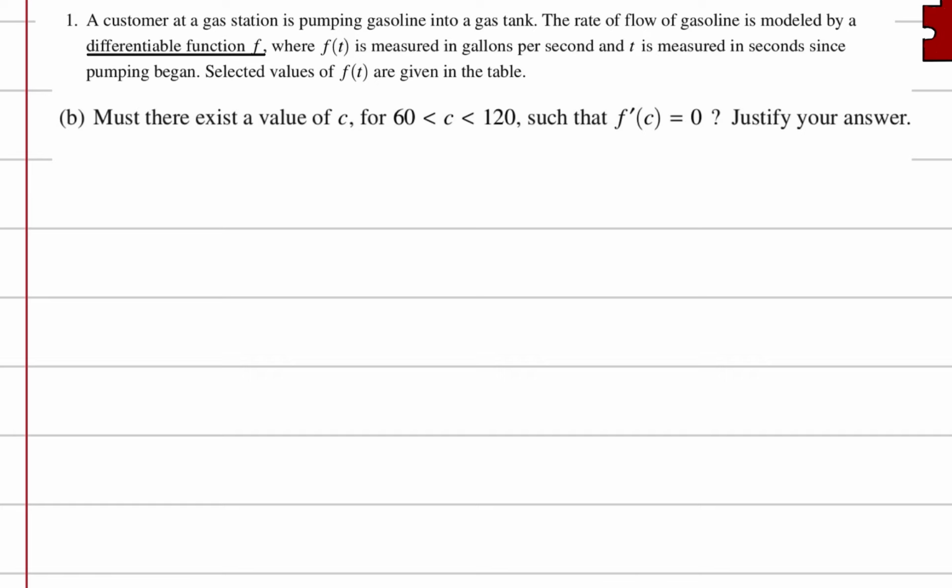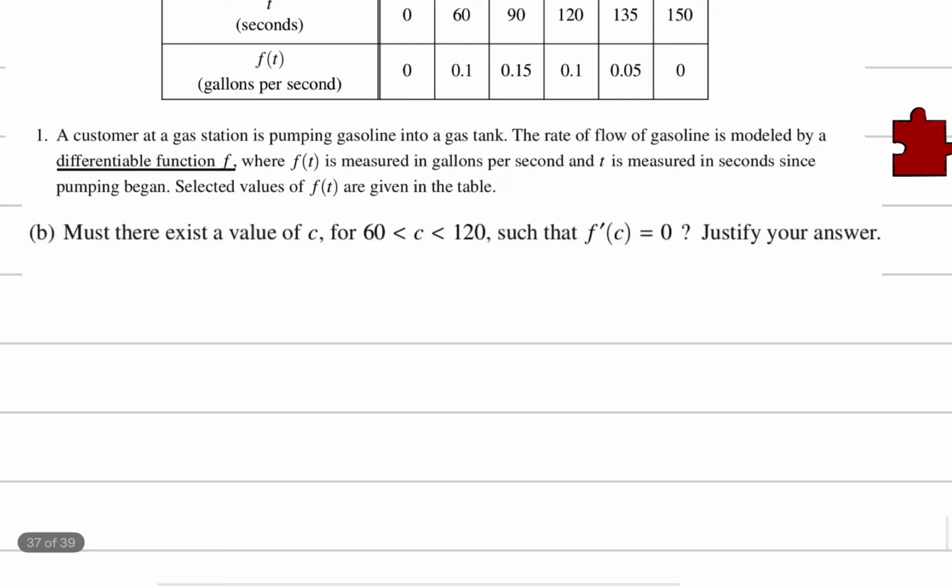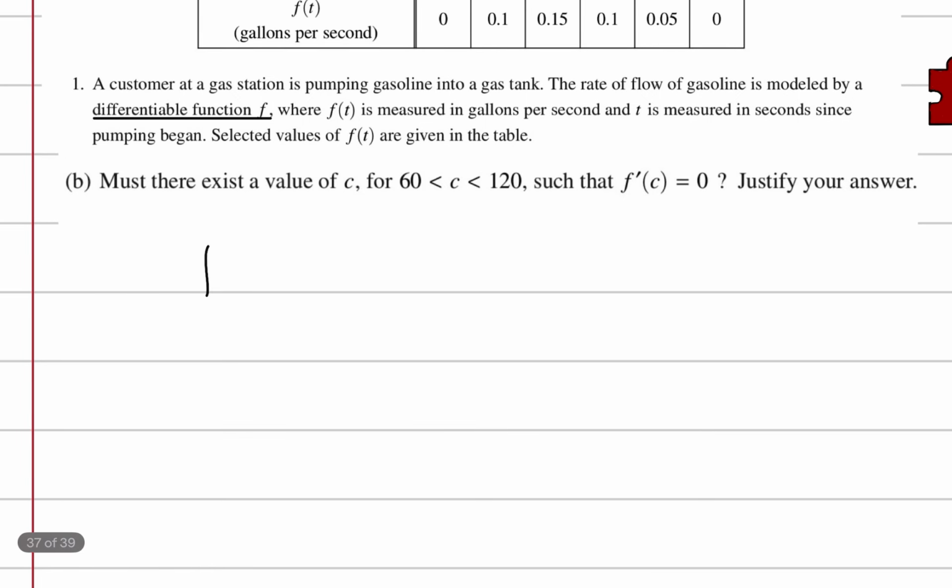So must there? So can we show that this function f of t satisfies the mean value theorem? So first, it says it's a differentiable function f. So f being differentiable implies f is continuous over the closed interval 60, 120. And of course, it's differentiable over the open interval.